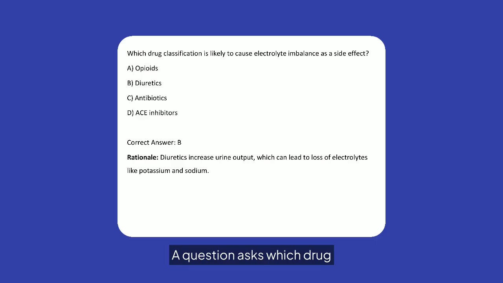A question asks which drug classification is likely to cause electrolyte imbalance. The correct answer is diuretics, as they increase urine output, leading to the loss of electrolytes like potassium and sodium. Understanding this side effect is crucial for managing patient care and preventing complications.